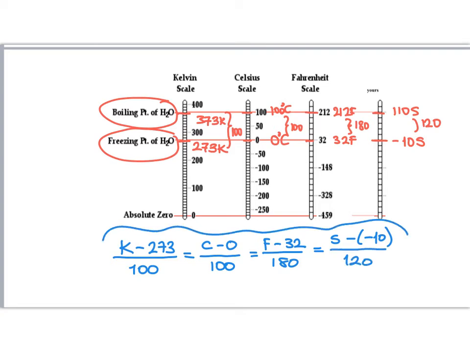We use this formula in order to convert one scale into another.